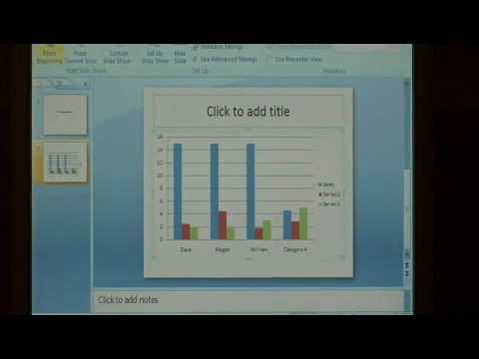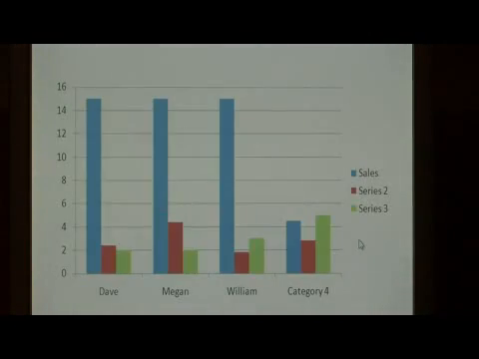Click on Slideshow and just say From the Beginning. There's our chart.